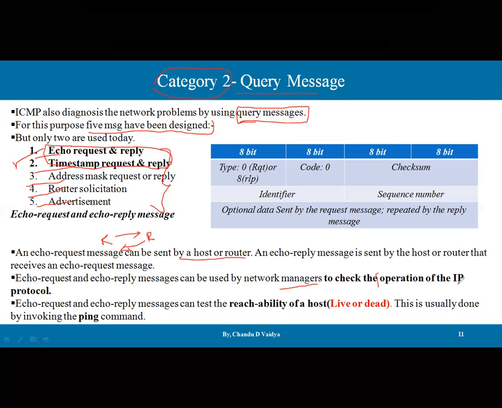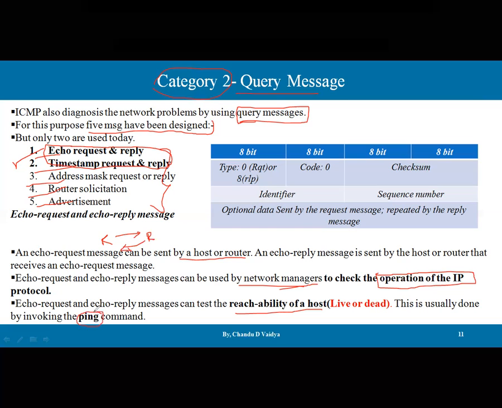What operations are done at the IP level is going to be checked by the network manager. Then echo request and echo reply messages can test the reachability of the host, whether the host is live or dead. For that purpose we have a utility, and that utility is ping.